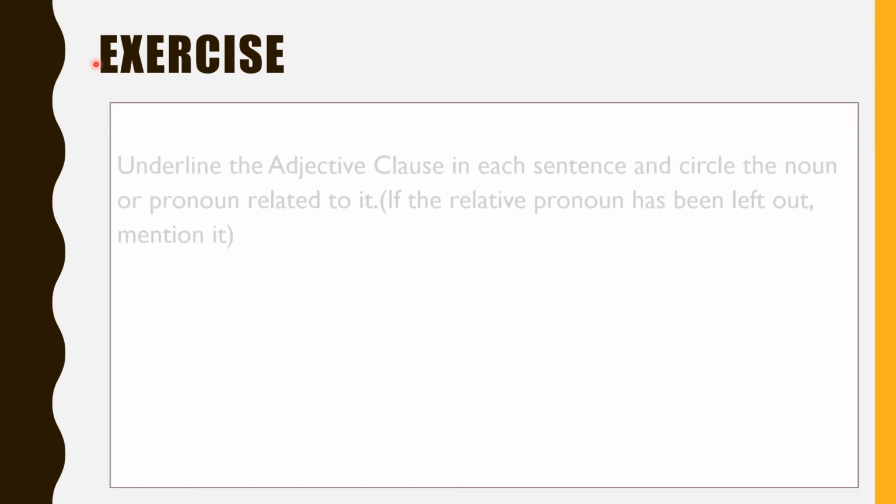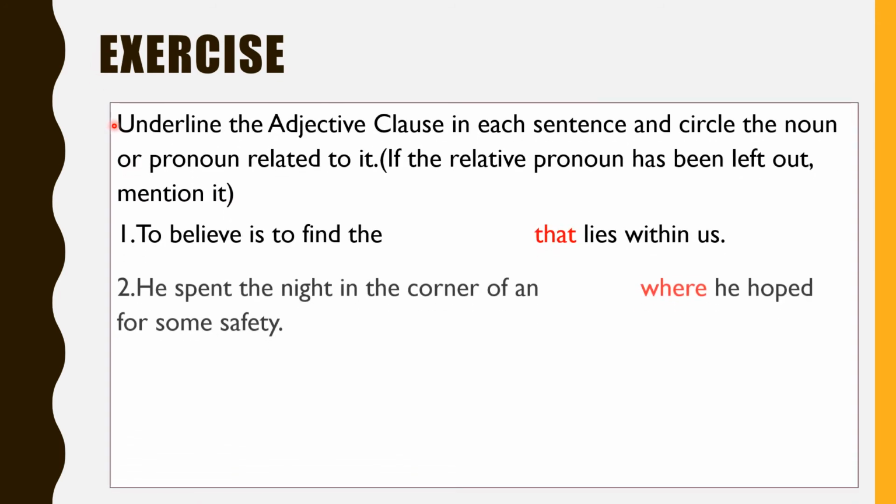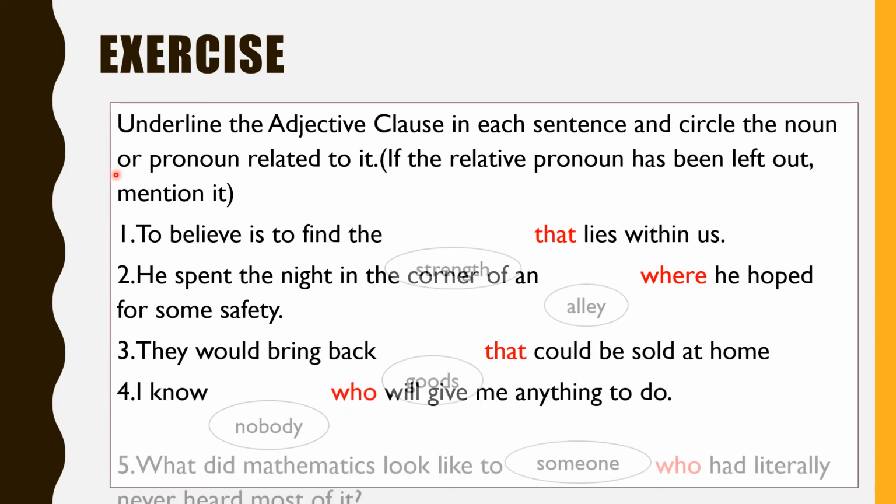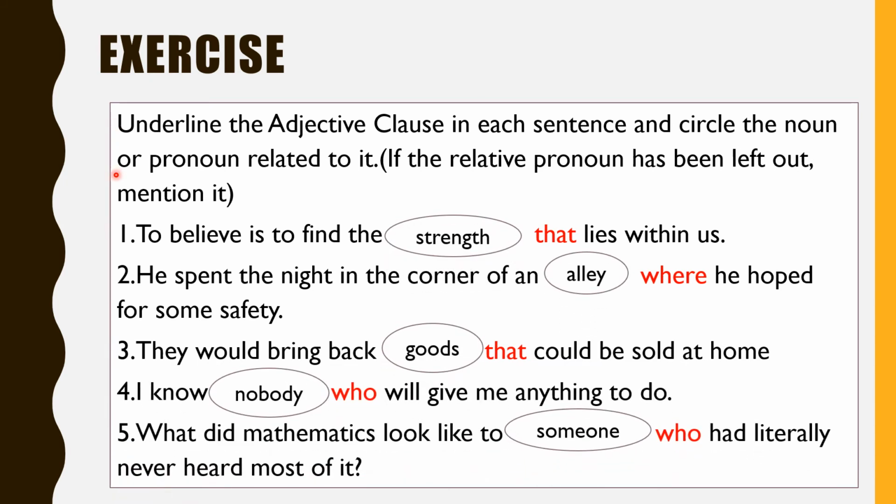Let's do the following exercise. Underline the adjective clause in each sentence and circle the noun or pronoun related to it. If the relative pronoun has been left out, mention it. The first sentence, to believe is to find the strength that lies within us. Here we have to identify the adjective clause. Let's also get to know where is the main clause. So first we underline the relative pronoun. The relative pronoun here is written in red. That is a relative pronoun, and from this relative pronoun begins the subordinate clause. So that lies within us is the subordinate adjective clause.